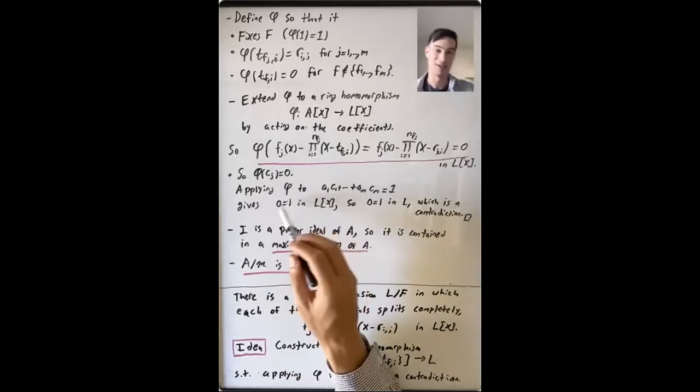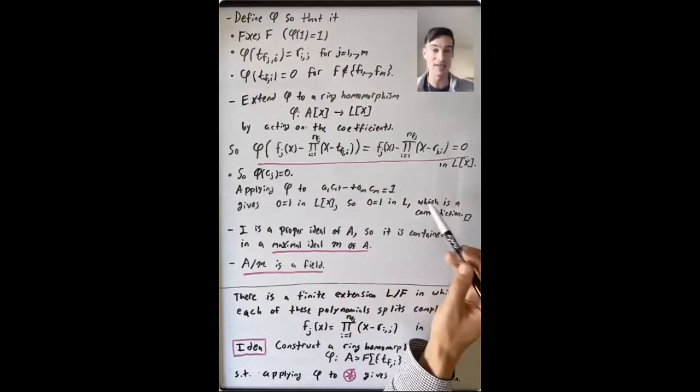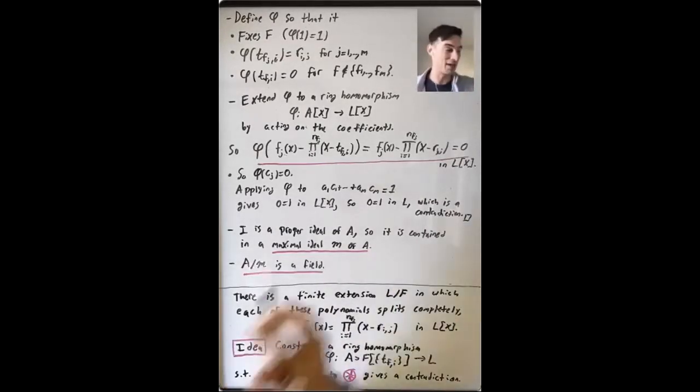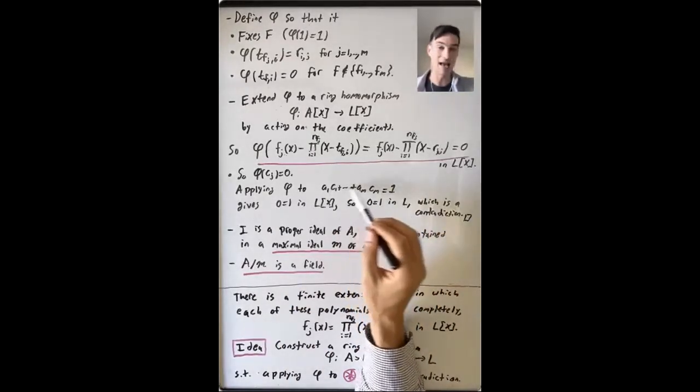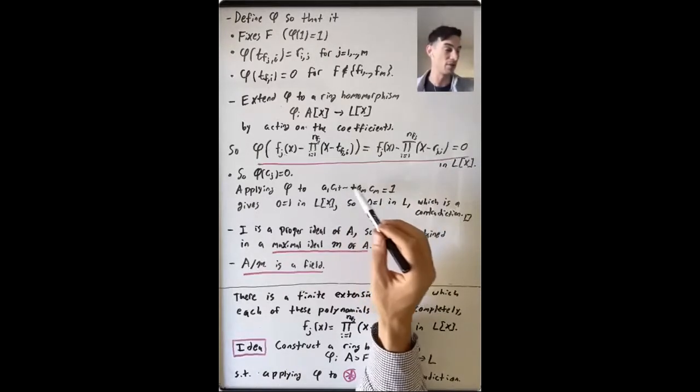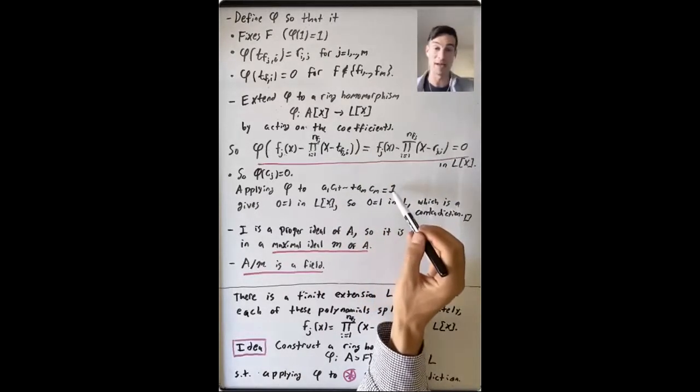Right? I guess these are constants in L[x]. So 0 equals 1 in L, and this is clearly a contradiction. So this is not possible. So the thing that we were contradicting was that we had some expression a1c1 + ... + amcm equals 1.